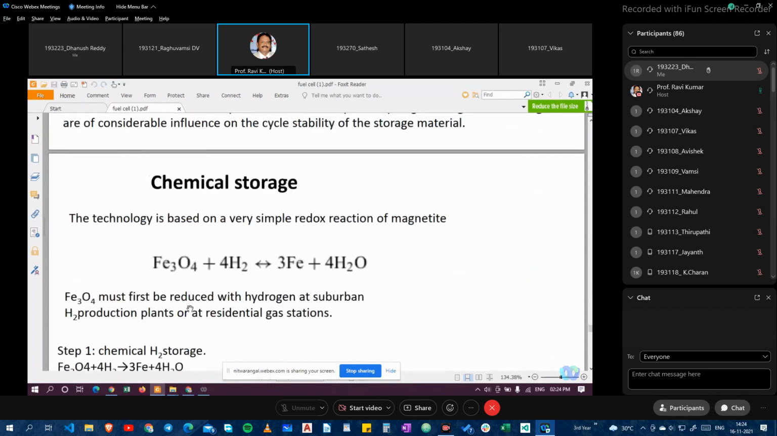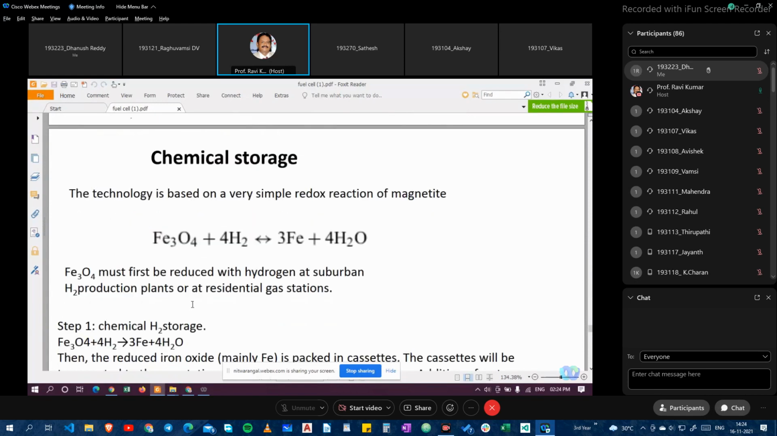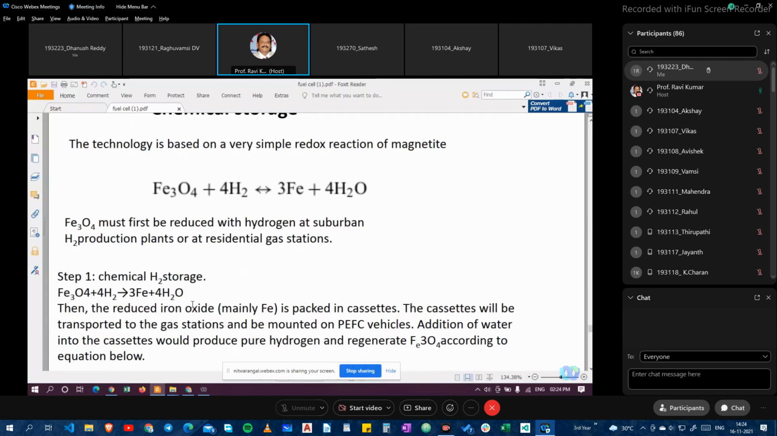And this is about the chemical storage. The technology is based on the very simple redox reaction of magnetite: Fe3O4 plus 4H2 gives 3Fe plus 4H2O. Fe3O4 must be reduced by hydrogen at suburban H2 production plants and residential gas stations, and chemical H2 storage with the Fe is higher than the reduced iron oxide.